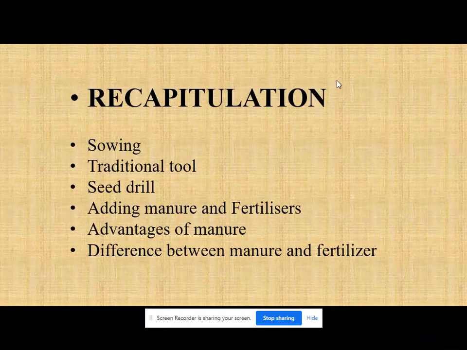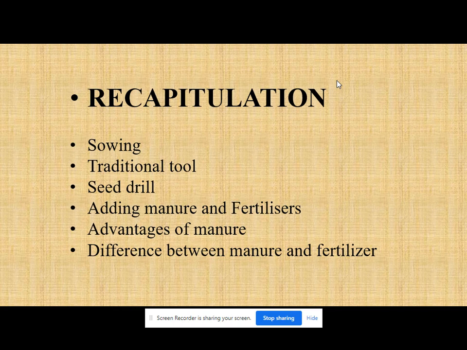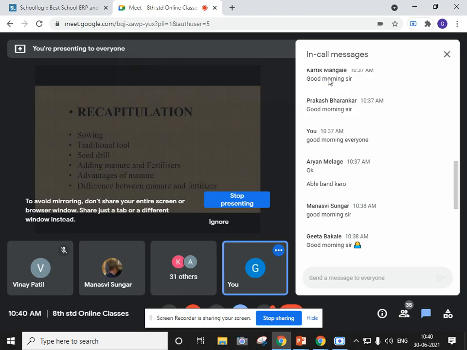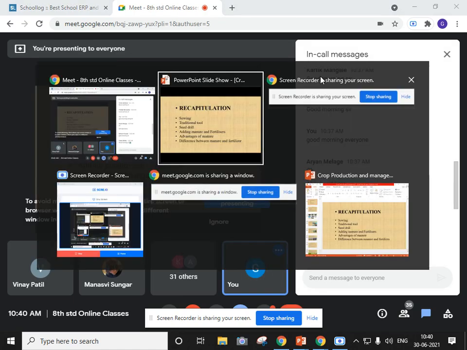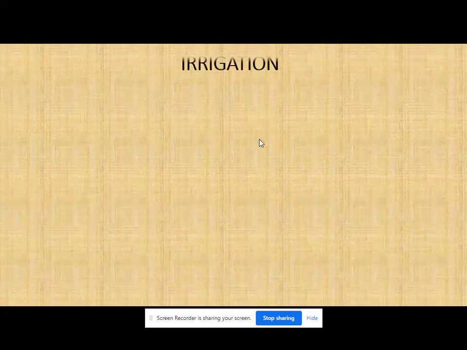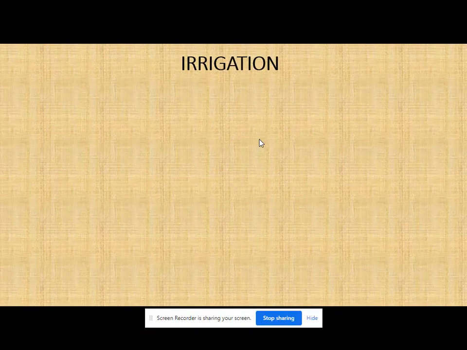Then adding manure and fertilizers, we have learned about the manure and fertilizers. Then we have learned about the advantages of manure, why manures are very helpful. Then the difference between manure and fertilizer. We have seen the differences also, right? I think all these points we have completed in our previous class. So let's begin with the next point, that is irrigation. So what do you mean by irrigation?